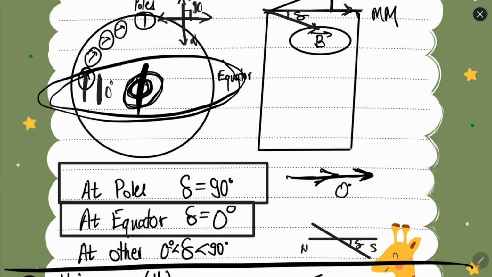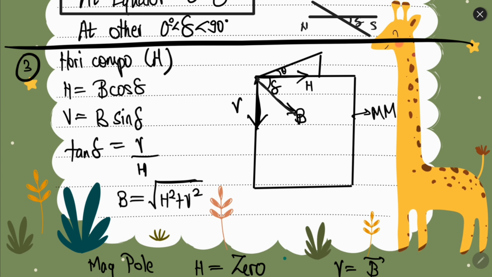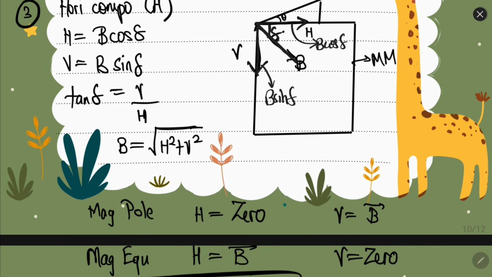Okay, 0 to 90. Next is the horizontal component of the magnetic field. So let's say this is the direction of the magnetic field of Earth. This will be the horizontal component and this will be the vertical component. And let's say this is the angle of dip delta. So we know that this will be B cos delta, and this will be B sin delta, because the component adjacent to the angle is the cos component. So tan delta is V over H, and B is equal to root of H squared plus V squared, which is the horizontal component squared plus the vertical component squared.